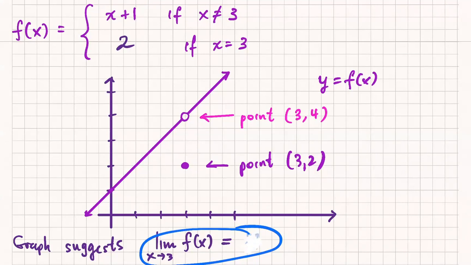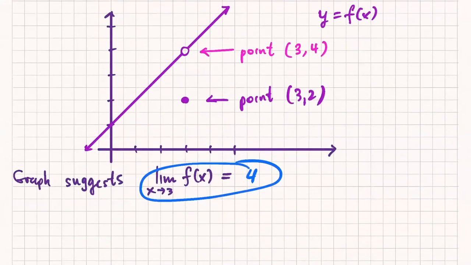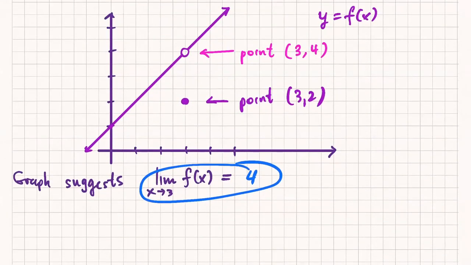Do you want to explain it? Or do you want to pass it off? Well, because it's asking for the limit of the function, but if it asked for the value of the function at x equals 3, then it would be 2. Okay, good. So that's perfectly correct, right? There is a difference between asking for the limit of the function and asking for the value of the function. This would be f of 3 equals 2.